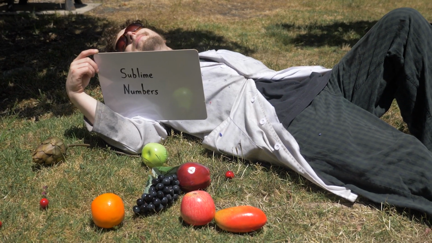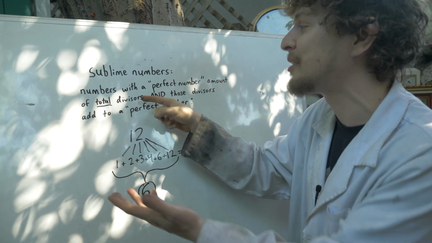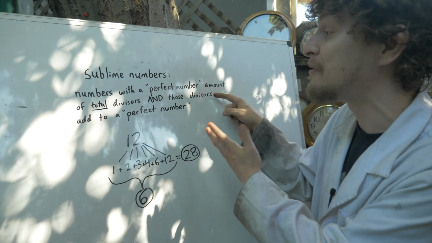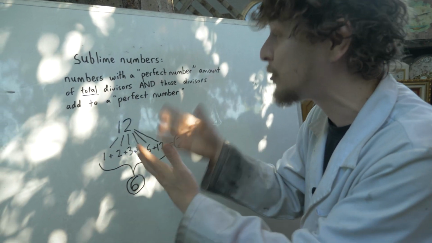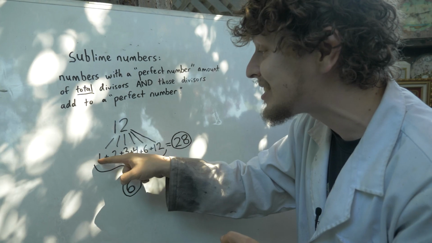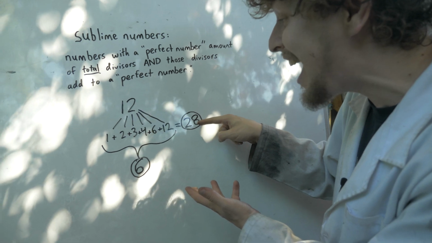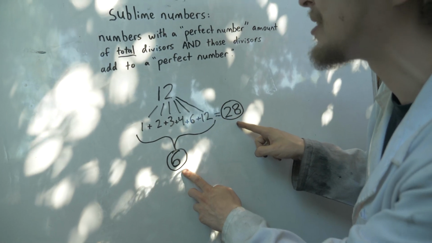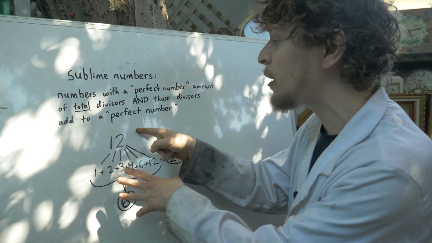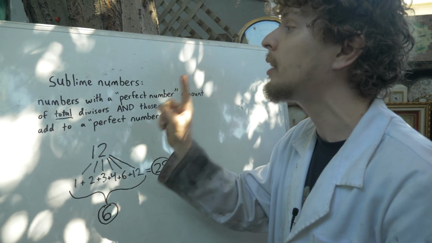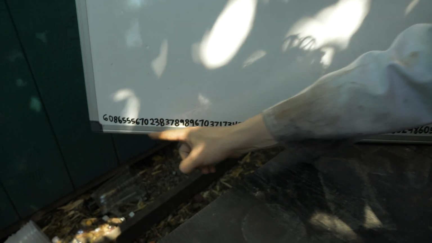Sublime numbers are numbers that have a perfect number amount of total divisors, including themselves, and those divisors add up to another perfect number. Like 12 turns out to be sublime because it has 6 total divisors, and those add up to 28, both of which are perfect numbers. How sublime. But this is a pretty rare quality because apart from 12, we've only discovered one other sublime number so far. And this is it.